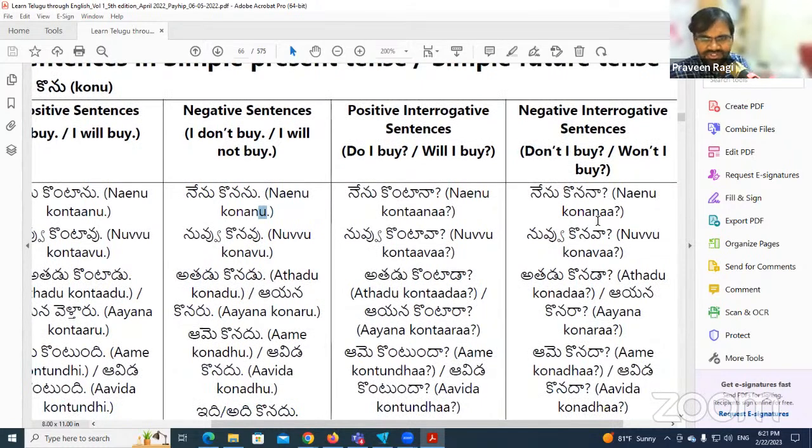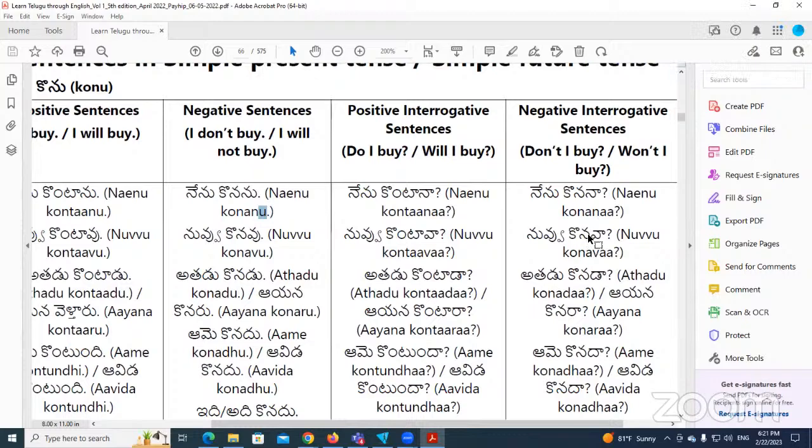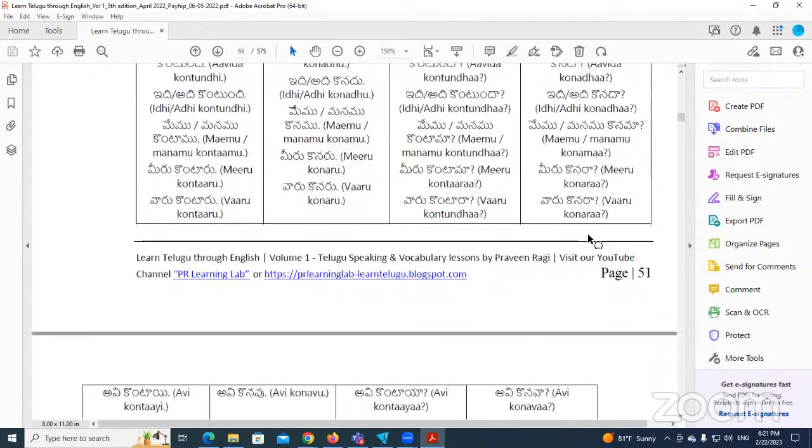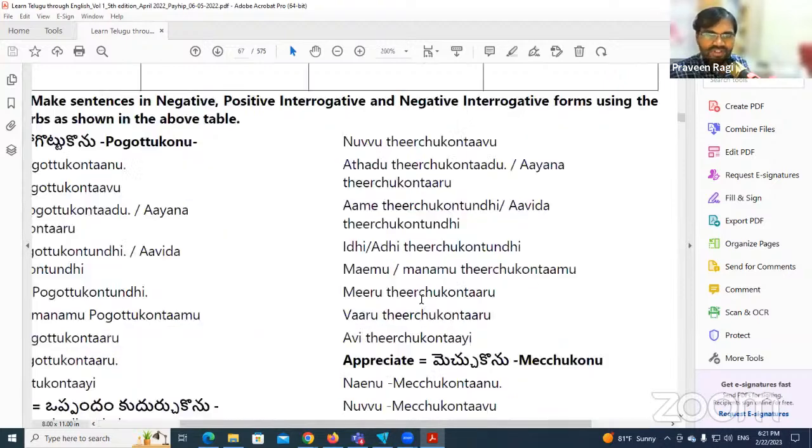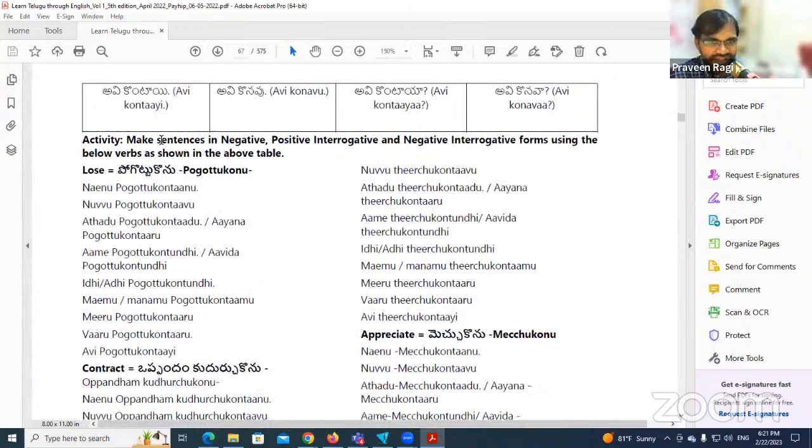ఆమె కొనదు. No need to read because it's easy, if you know the formula, you can read. Now let's move to the practice area. So when you are practicing, this is your activity like homework. What you have to do: make sentences in negative, positive interrogative and negative interrogative forms using the below verbs as shown in the above table.